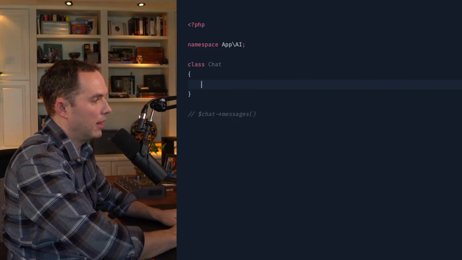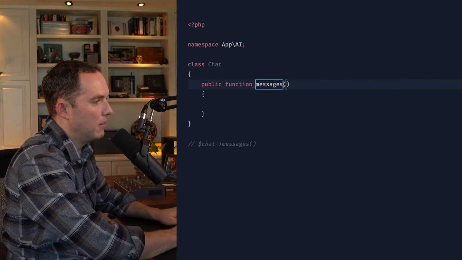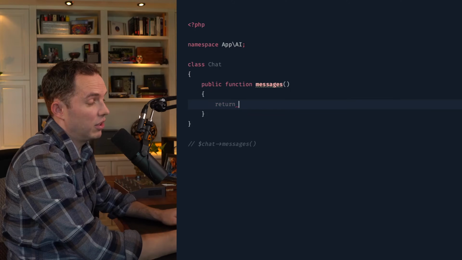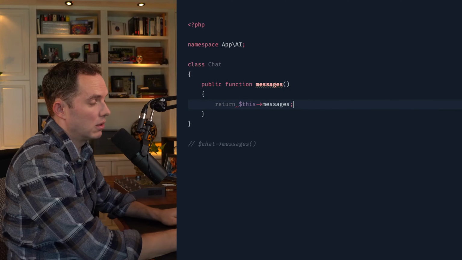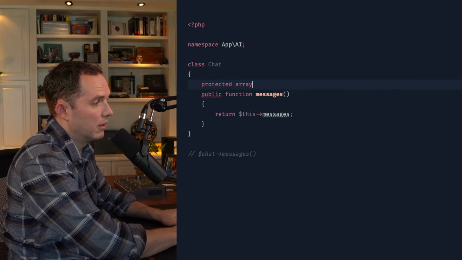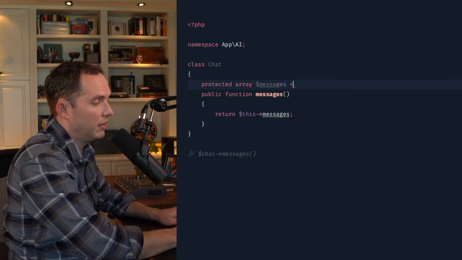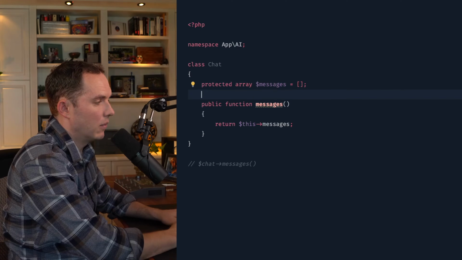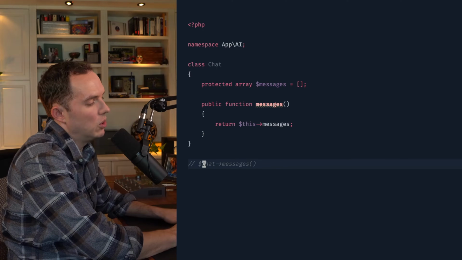So that's probably a method I should go ahead and implement, messages. And presumably that's just a getter that will return a messages array. So let's go ahead and define that now and initialize it to an empty array. Okay, what else might I want to do with a chat?